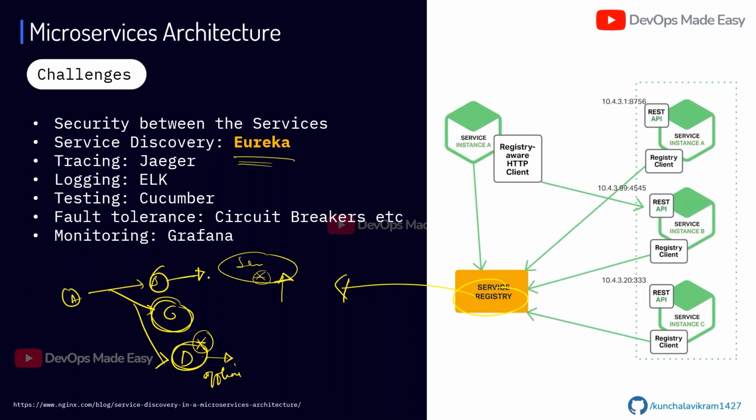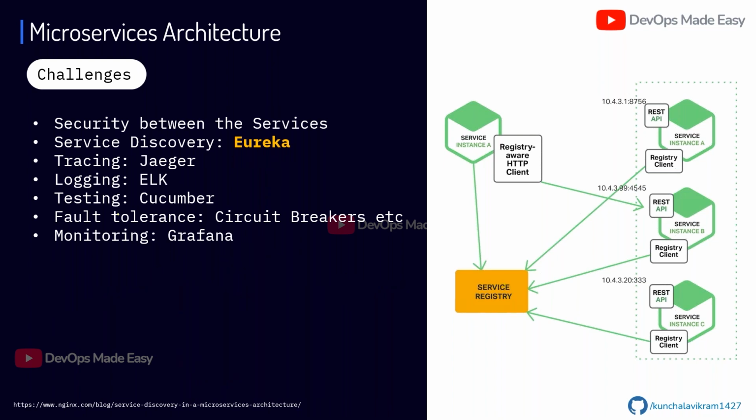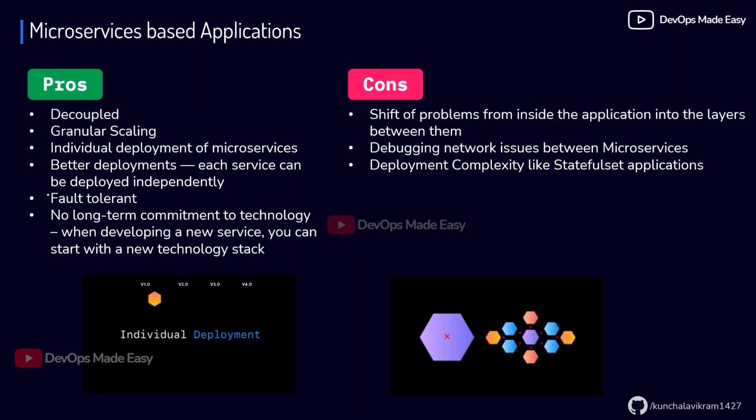You don't have to constantly keep connecting to D and waiting for some time, expecting that it will respond back. Some part of these challenges are implemented in the microservices based architecture, but there are other challenges that we cannot implement.